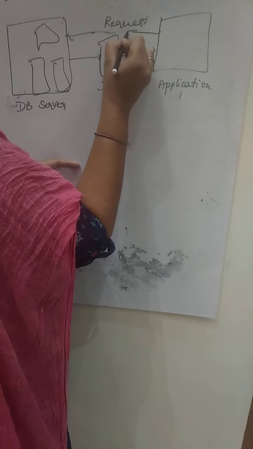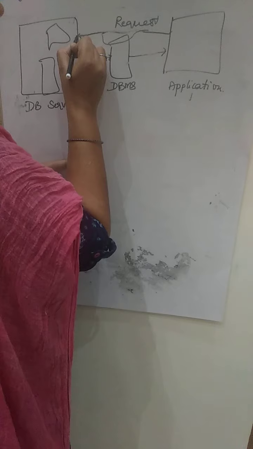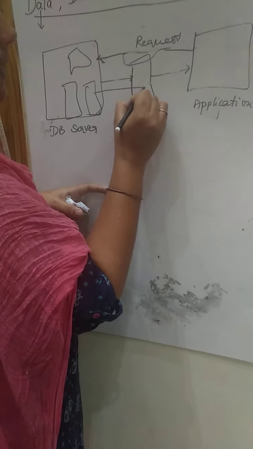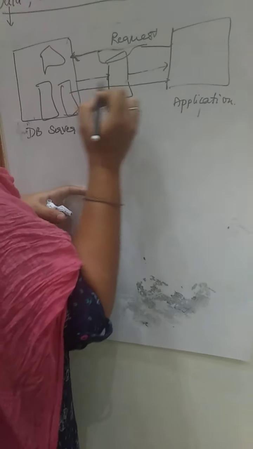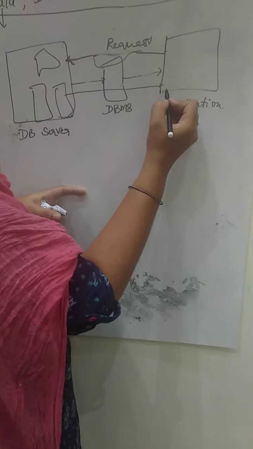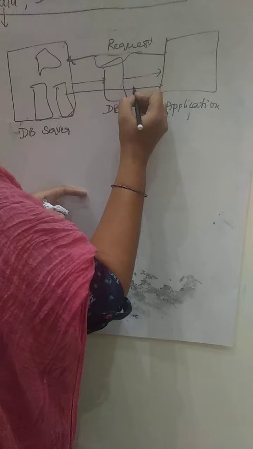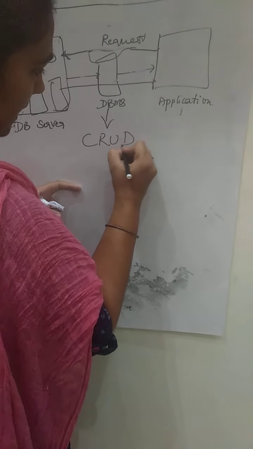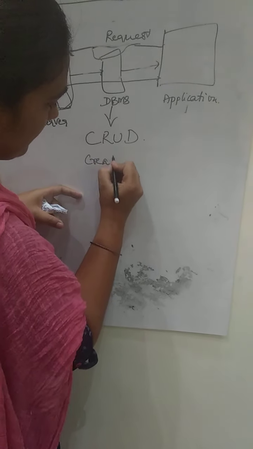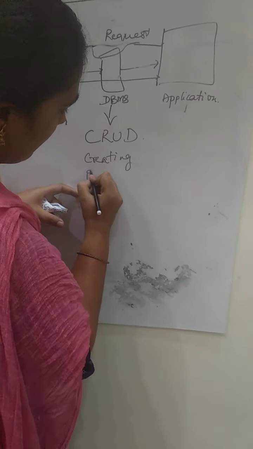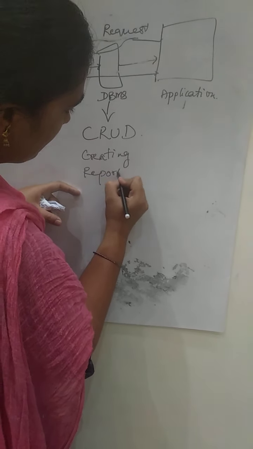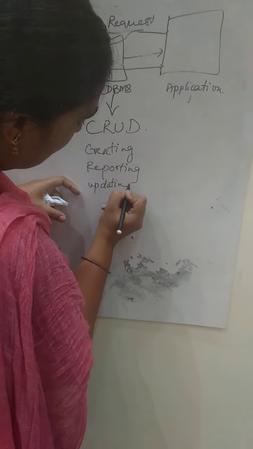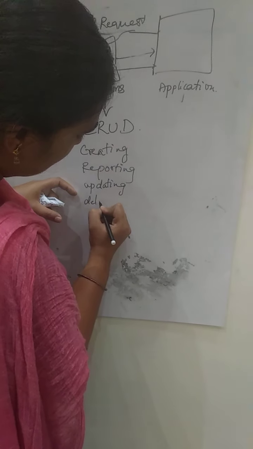The DBMS helps in requesting the data and gets the data from the database to the application. The DBMS functions with the CRUD system: creating the data, reporting, updating the details, and deleting the details.